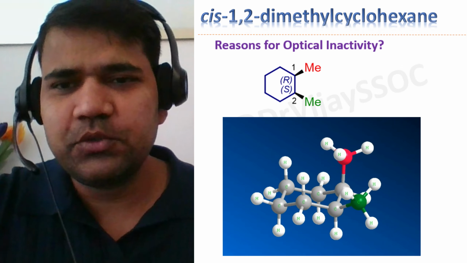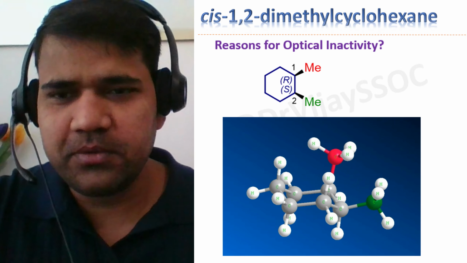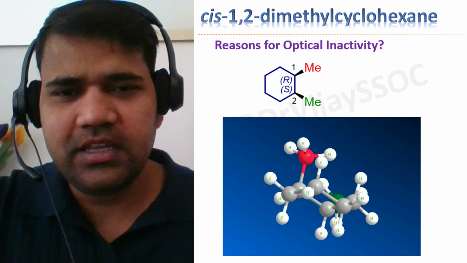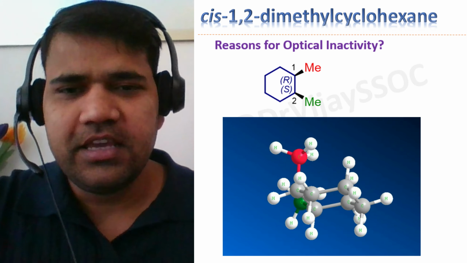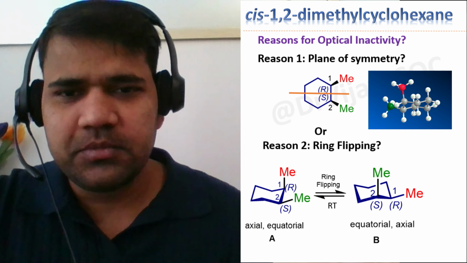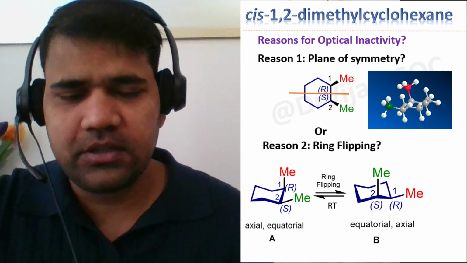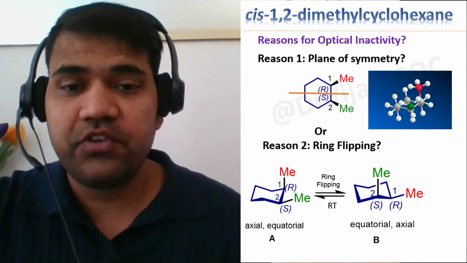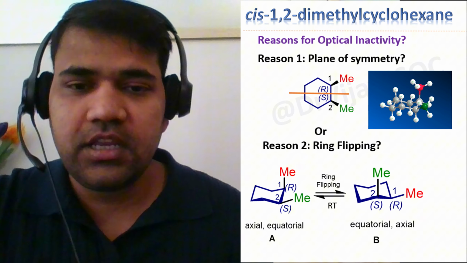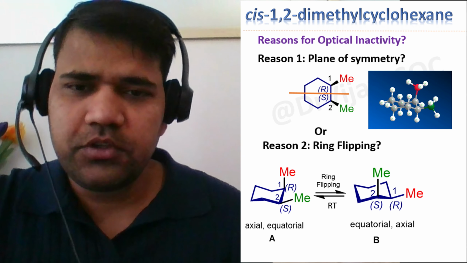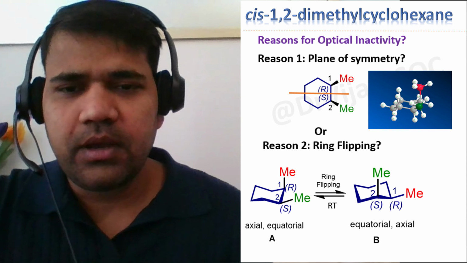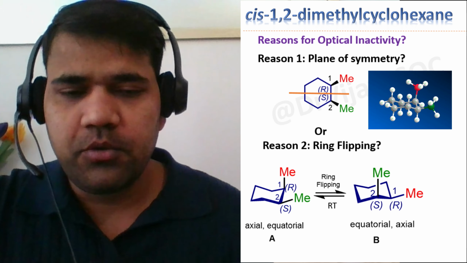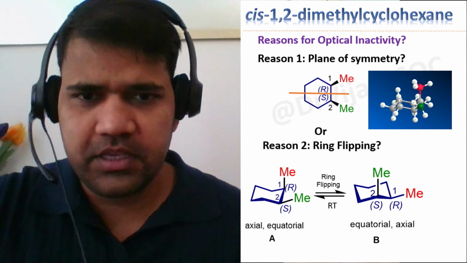Hello students, today I am going to talk about a very interesting molecule, cis-1,2-dimethylcyclohexane. We know that this molecule is optically inactive, but the reason behind it is controversial, because some YouTube teachers, sources, and Google AI are saying that it is due to a plane of symmetry, and some professors say that it is because of the ring flipping. So what is the correct reason? We should understand it. And in this video, I am going to explain the correct reason through a three-dimensional molecular model. Before that, I would like to show you what Google is saying.